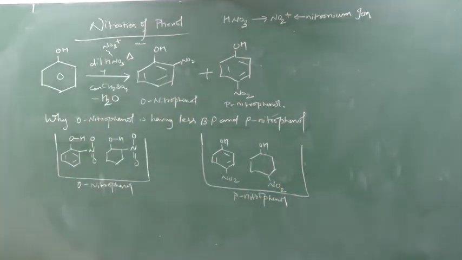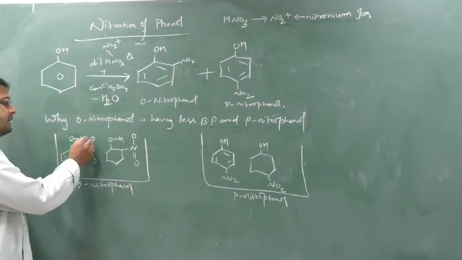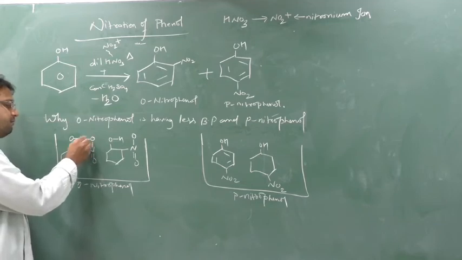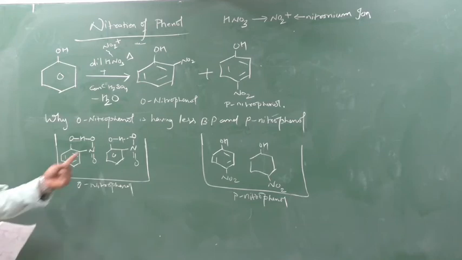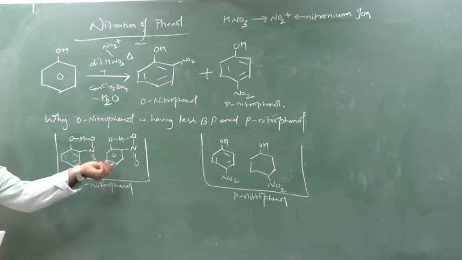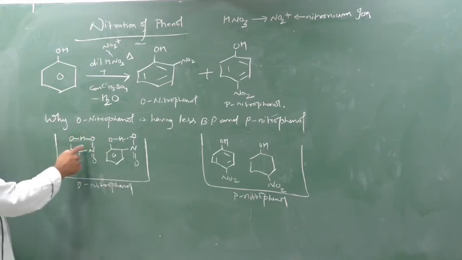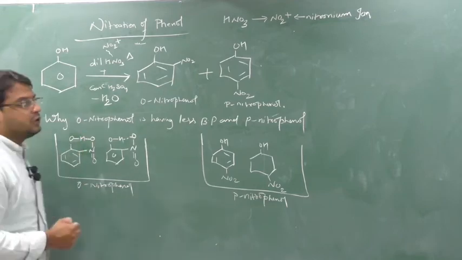Now see what will happen. There will be an intramolecular hydrogen bonding between the OH and the NO2 within the same molecule, but there will be no bonding between two different molecules. This is nothing but intramolecular hydrogen bonding.